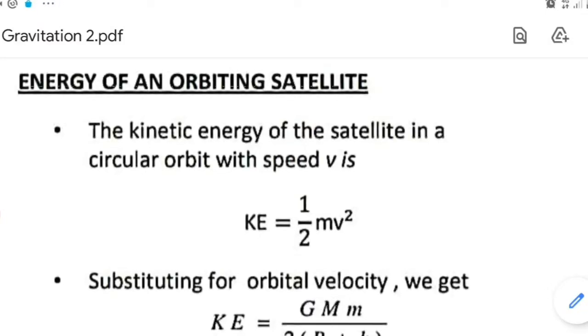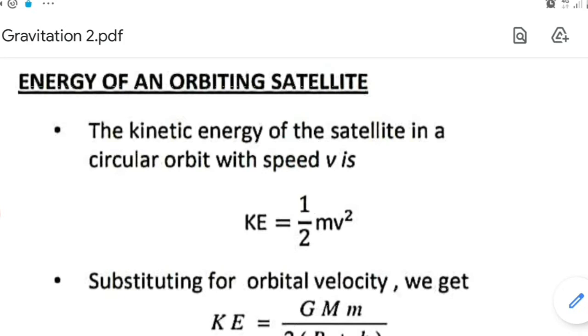Welcome, dear children, to the next topic of chapter gravitation, that is energy of an orbiting satellite. We know when a satellite revolves around Earth, it is in motion, so it will have kinetic energy, and due to its position in the gravitational field, that satellite will also have potential energy. So total energy of the satellite means the sum of kinetic energy and potential energy.